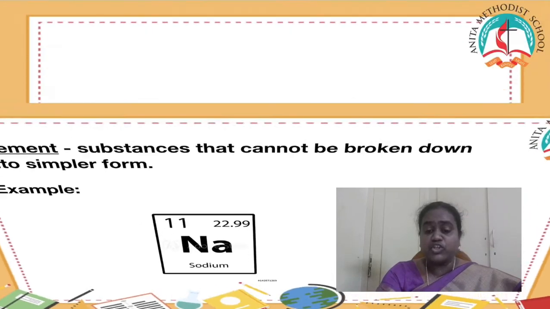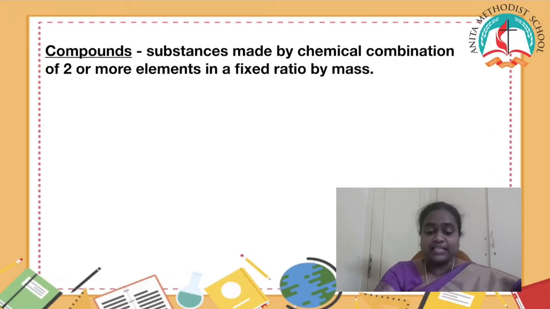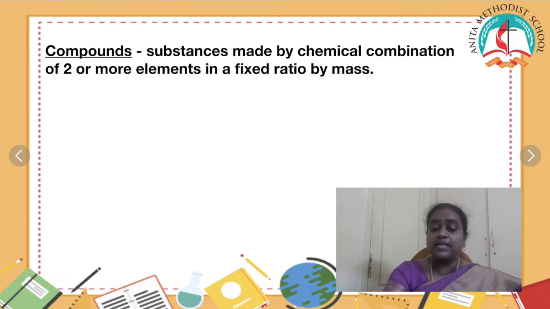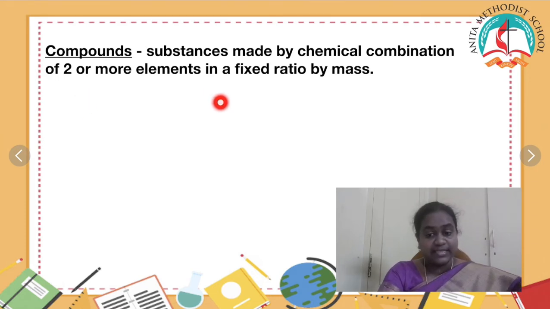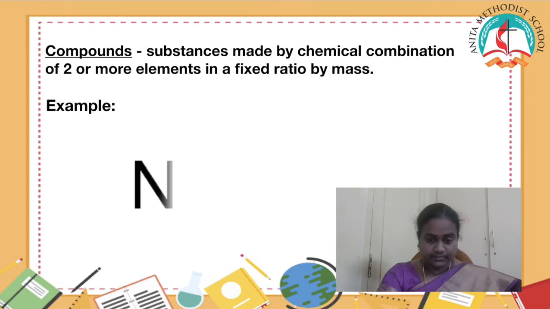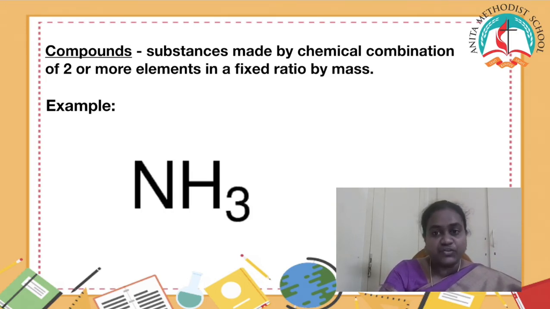Then we'll move on to compound. What is a compound? The substances made by chemical combination of two or more elements in a fixed ratio by mass. Now let's have a look at an example. NH3.